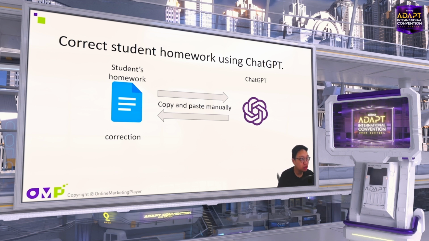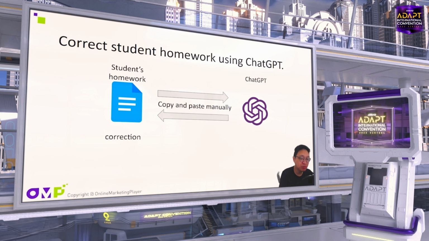After she used ChatGPT, it saved some time, but she still needed to copy and paste. What it means is, for example, the student submits the homework. By the way, this is a secondary school, so the students can submit the homework online using Google Docs. After the student submits the homework online, the teacher needs to copy the student's homework and paste it into ChatGPT, and set a prompt asking ChatGPT to correct it and provide a comment about the homework, right?